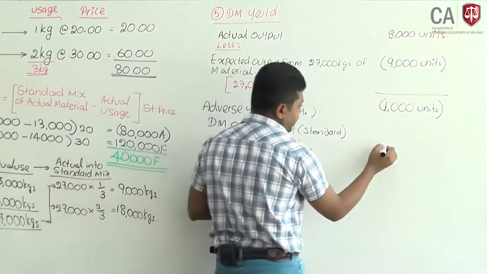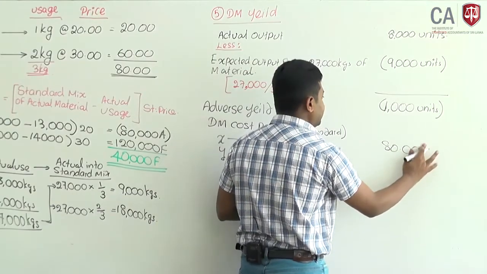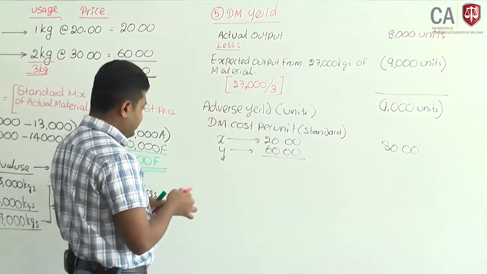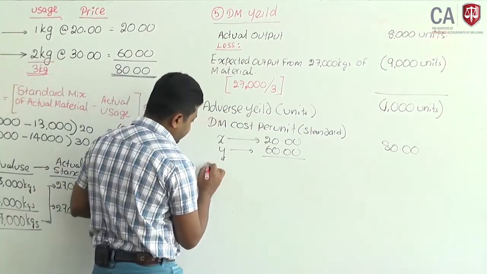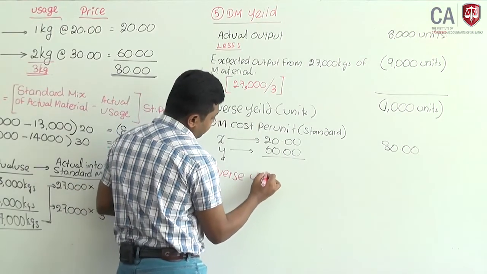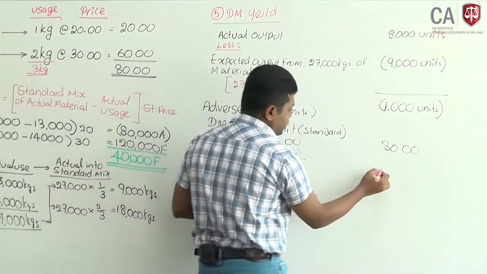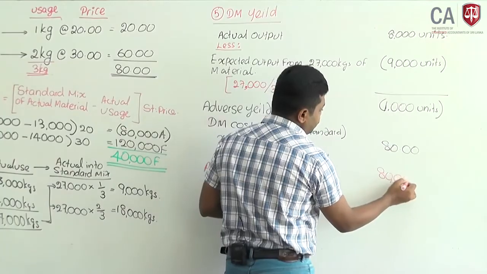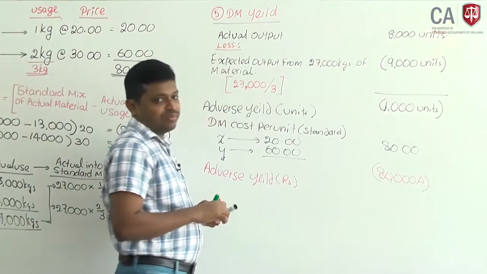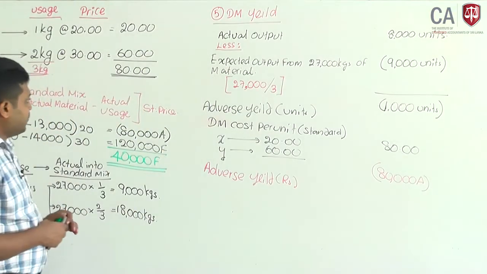Total 80. Standard material cost per unit is 80. Therefore, in rupees, 80 into 1,000, the adverse yield variance is 80,000 adverse.